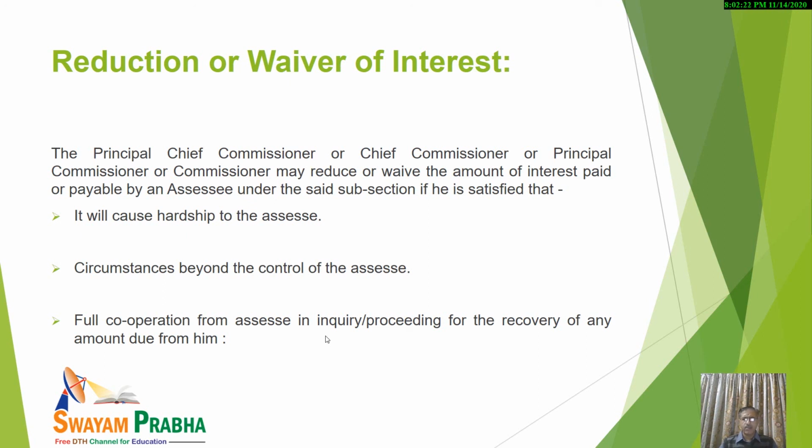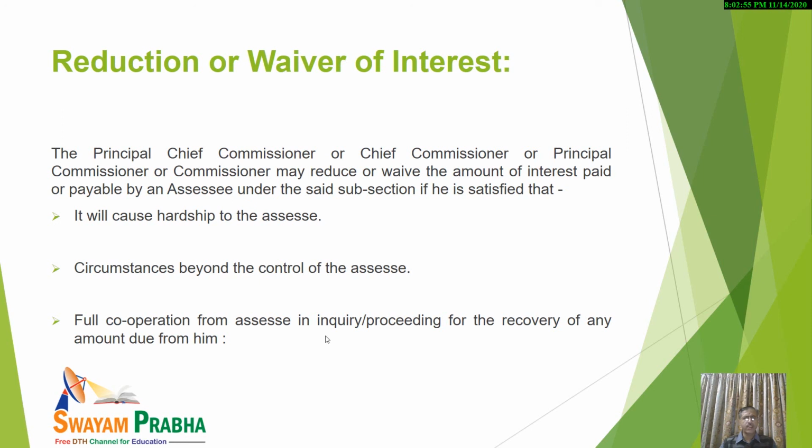Now, third case, last category. In case some inquiry was there, in case some proceeding of recovery of amount is already going on, and the assessee is fully cooperating. In common language, in life also, we know that when someone is fully cooperating with you, then some soft corner is automatically there.